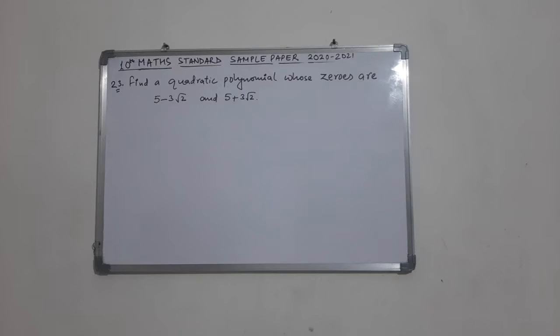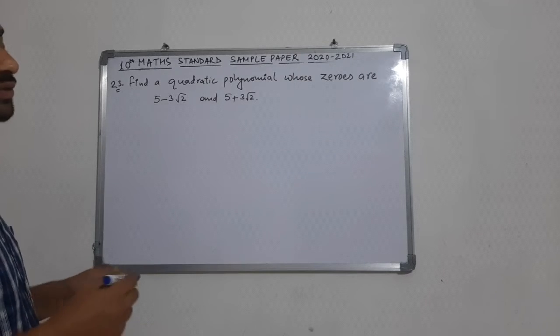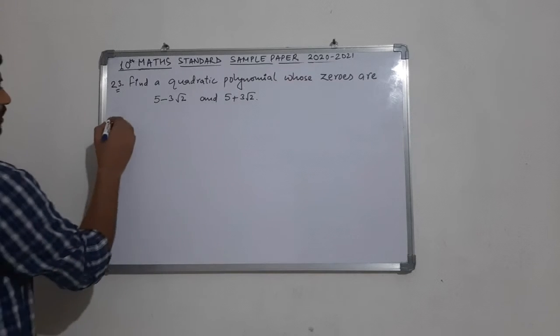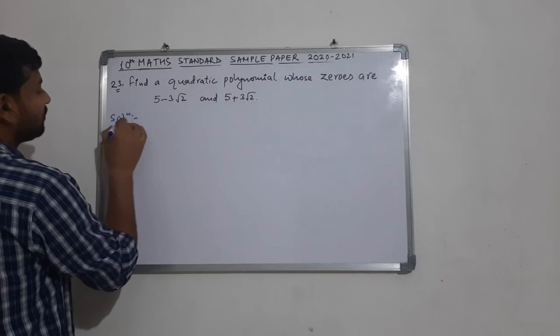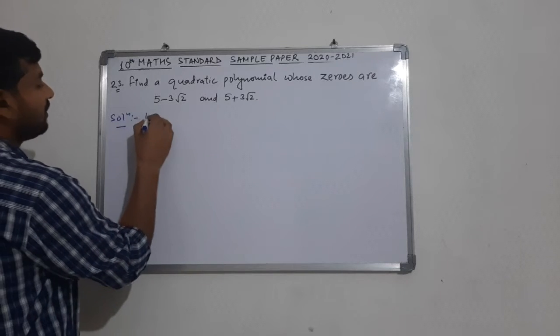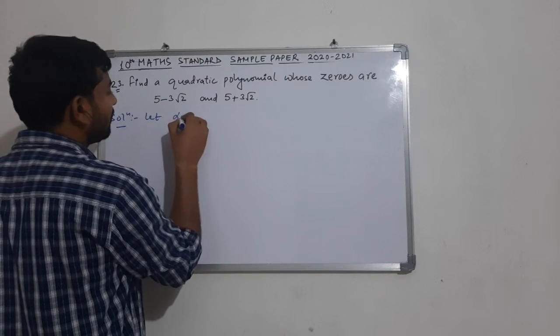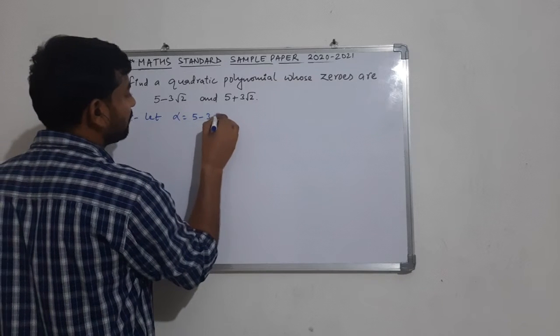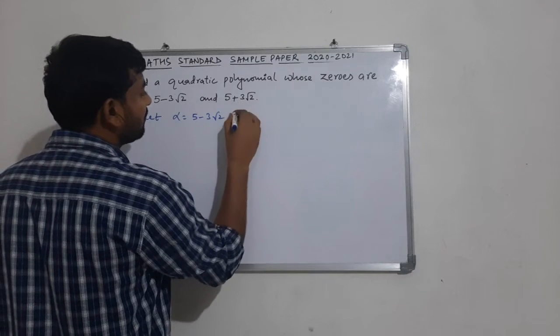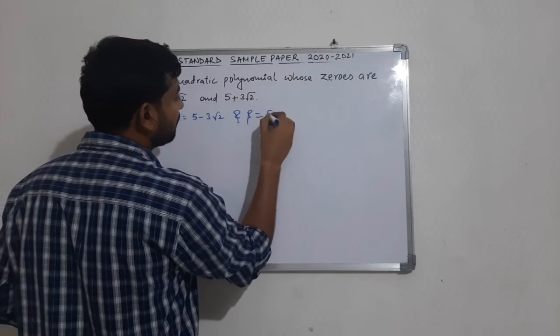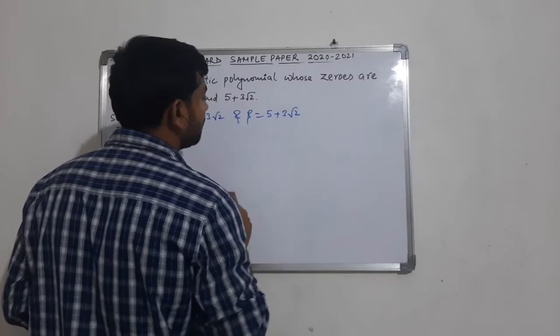Let us come to question number 23, which is: find a quadratic polynomial whose zeros are 5 minus 3 root 2 and 5 plus 3 root 2. We have to find a quadratic polynomial whose zeros are given to us. So this is a question to find out P of x. Let us suppose the zeros are alpha is equal to 5 minus 3 root 2 and beta is equal to 5 plus 3 root 2.